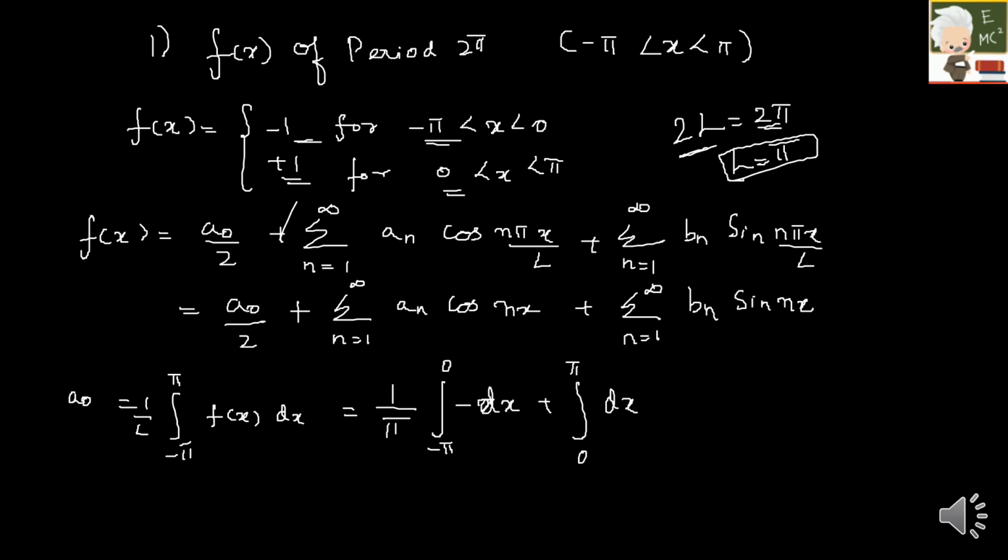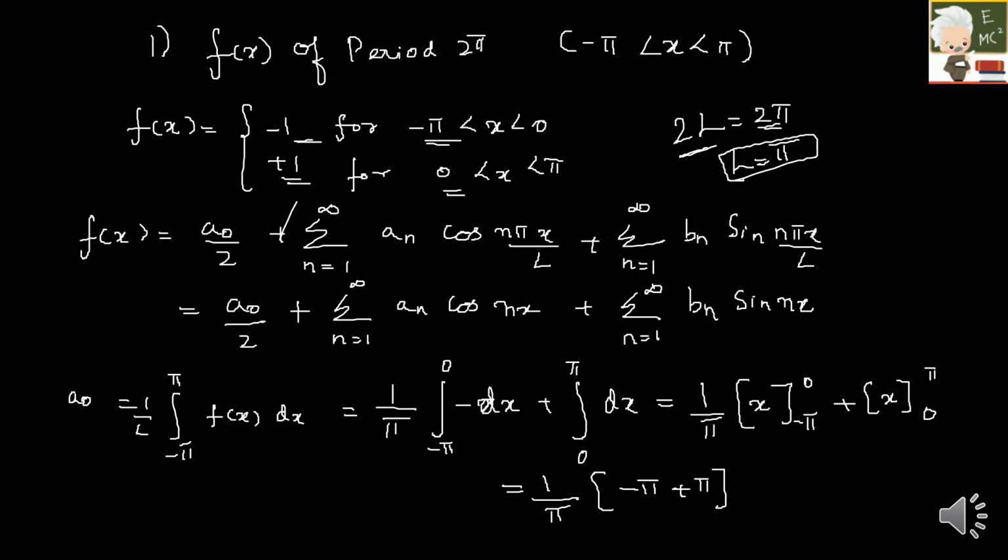If we are solving this, we will be getting 1 by pi into x, limit goes from minus pi to 0, plus x, limit goes from 0 to pi. If I am substituting the limits, it would be 1 by pi into minus pi plus 0, and then again we have plus pi. So your A naught value is 0. So next let us do for An.